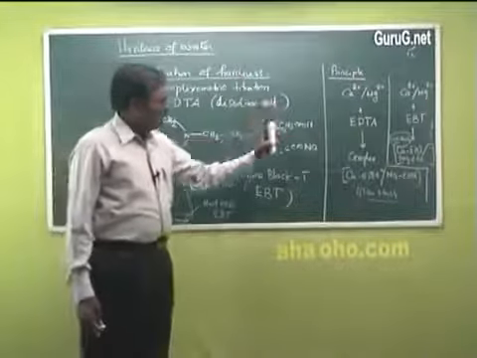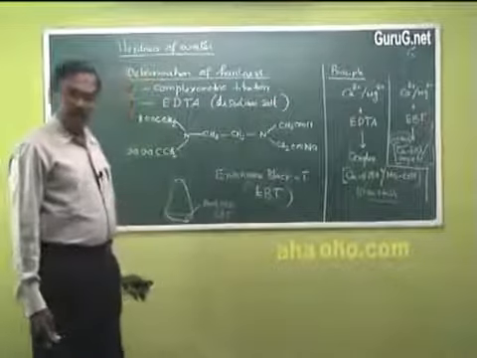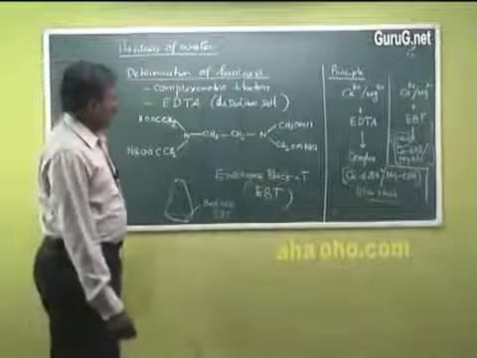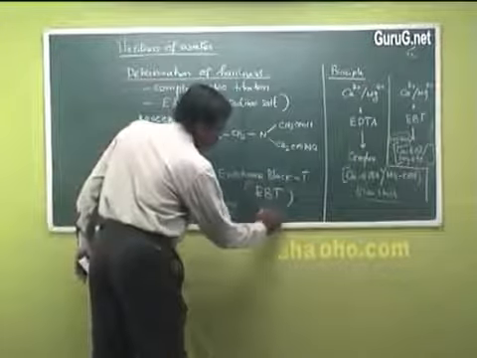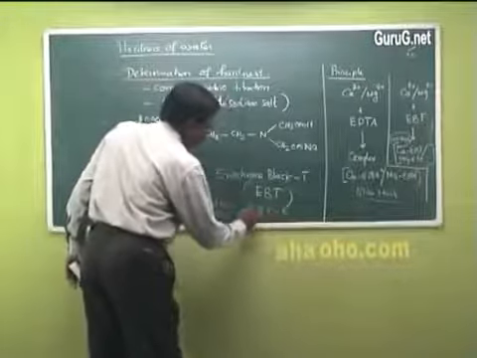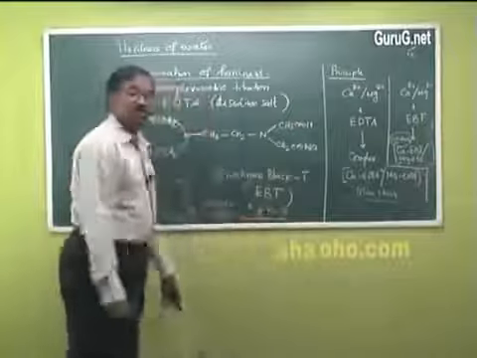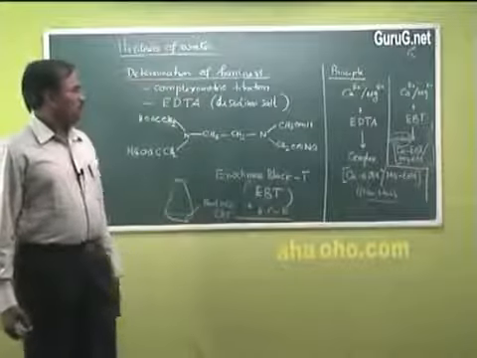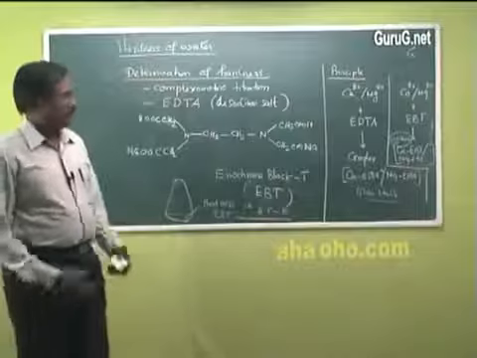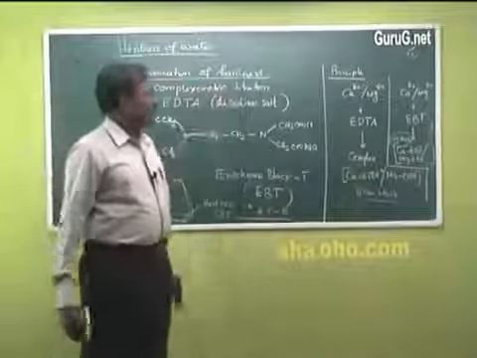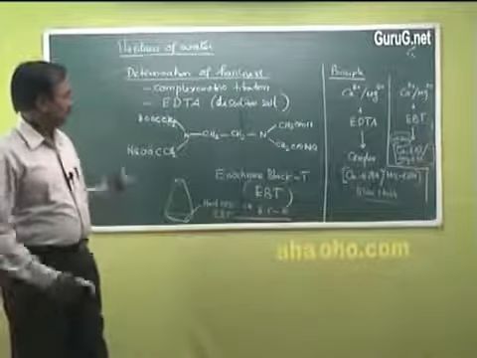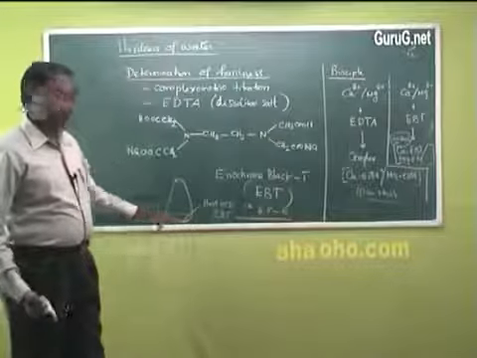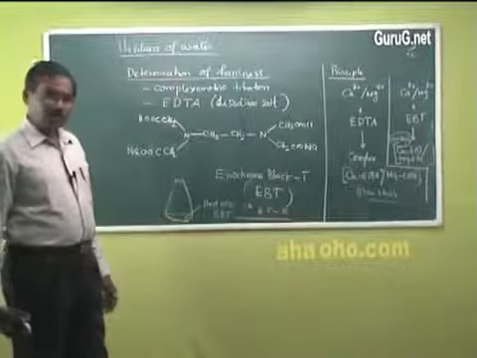And this complexometric titration is carried out at a pH of 8.5 to 10. That is very important, because only in this pH interval will the complexation take place. So let me briefly explain the principle. In a conical flask, we take hardness containing water.